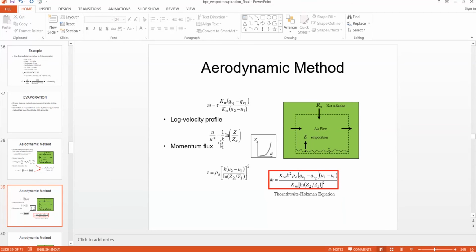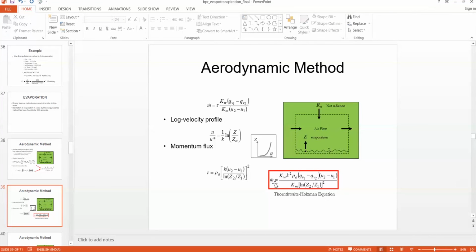Then we can get the equation for tau. Once tau is obtained and substituted here, we get m_v dot equals K_w k square rho a (q_v1 minus q_v2) by (u2 minus u1) divided by K_m into the square of log z2 by z1.